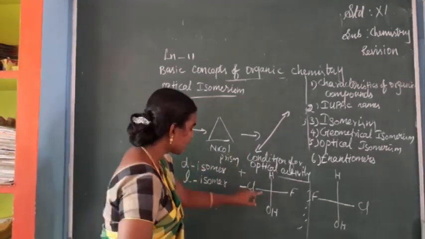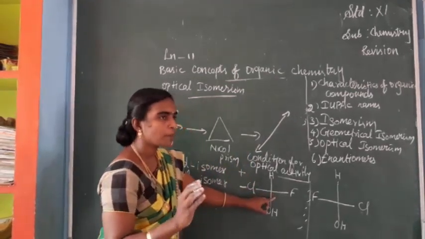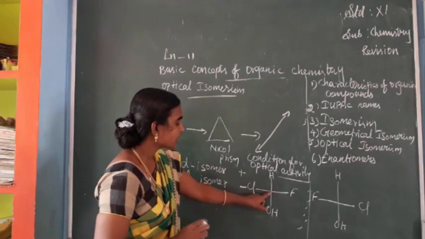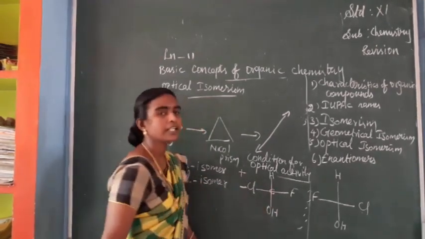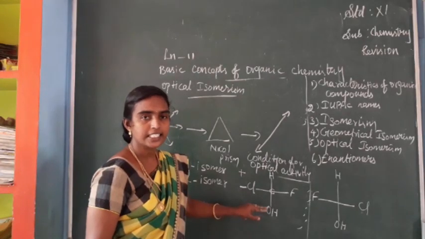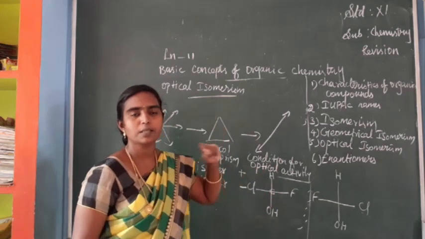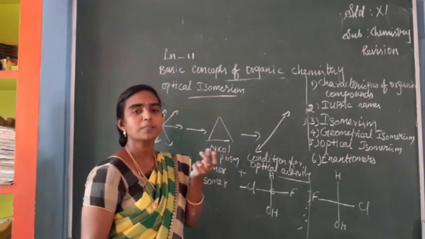The second condition is that the carbon should be chiral. This carbon is called an asymmetric carbon. The second condition is that the molecule should contain at least one asymmetric carbon. What is the meaning of asymmetric carbon?